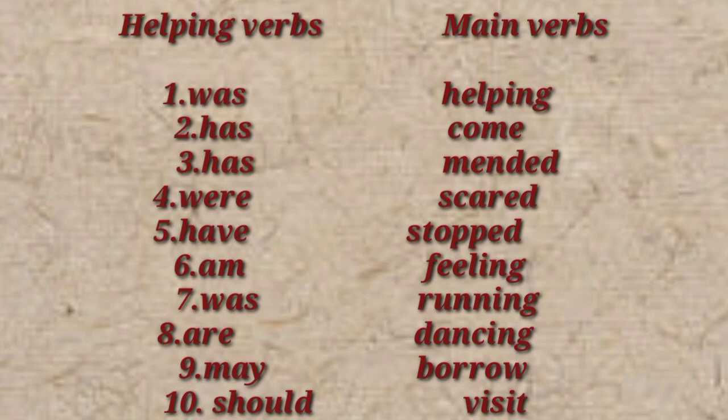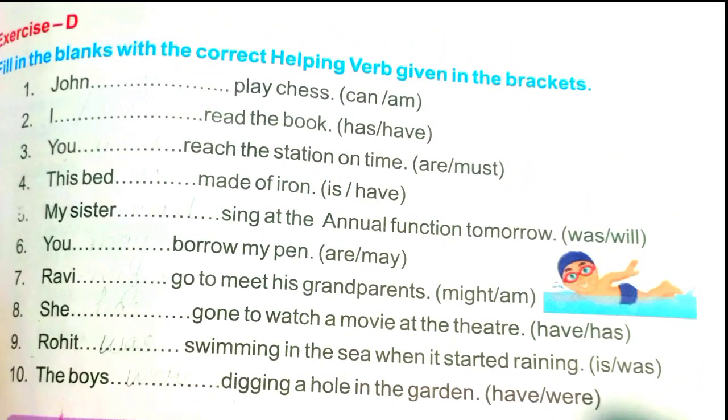Now the next exercise, exercise D. Fill in the blanks with the correct helping verbs given in the brackets. Now here in the brackets helping verbs are given. We have to get the correct one. First one, John dash plays chess. Answer is can. Second one, I dash read the book. I have read the book. Answer is have. Third one, you dash reach the station on time. You must reach the station on time.